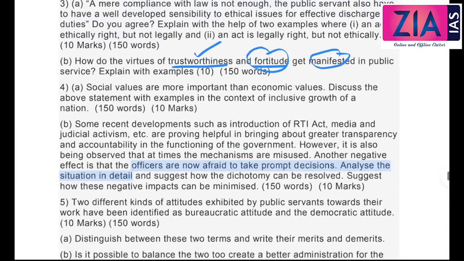Fortitude, right? There are certain actions where, if you need to do that, you need courage. For example, we have discussed a case study of a minister who's forcing you to divert the road through his land so that the land price will increase. You're denying that, and for that you need courage. That is how you can explain it.